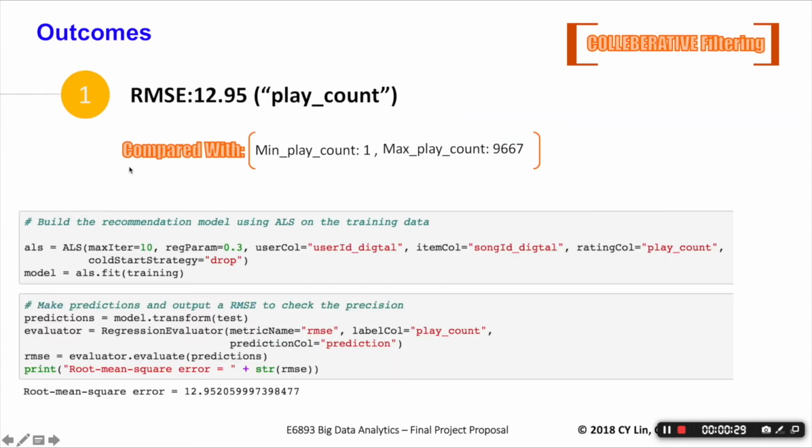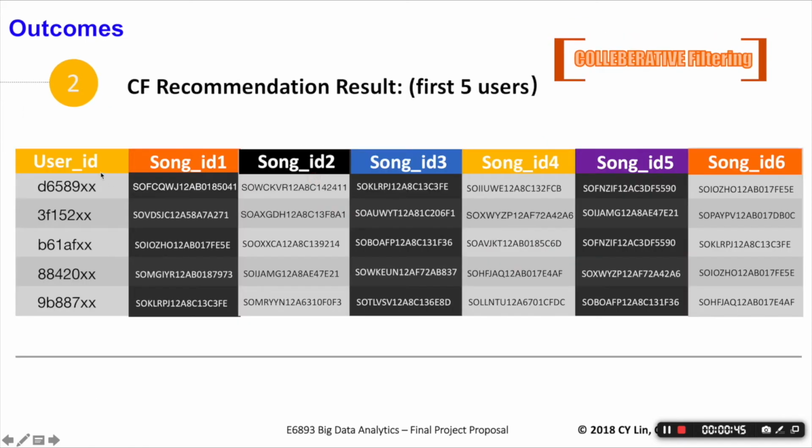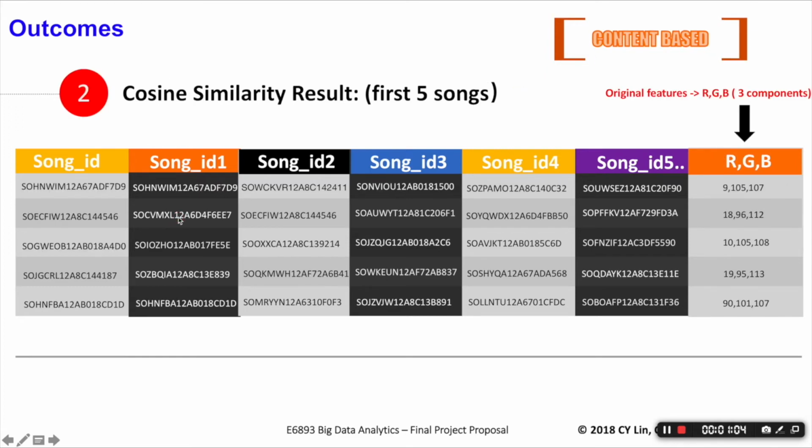So we used the ALS package in Spark in the first phase of our project. And as you can see, the RMSE is only about 13. That may be satisfying compared with the range of the play counts in our dataset. And this is the final file we get through the first phase. As you can see, we recommend each user the top six songs that they may like potentially based on the CF recommendation.